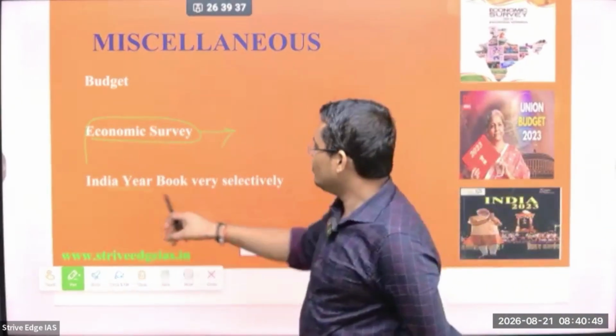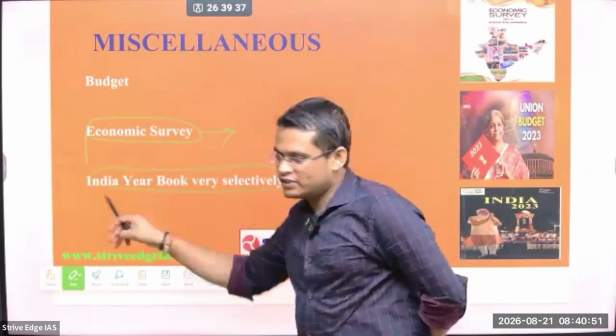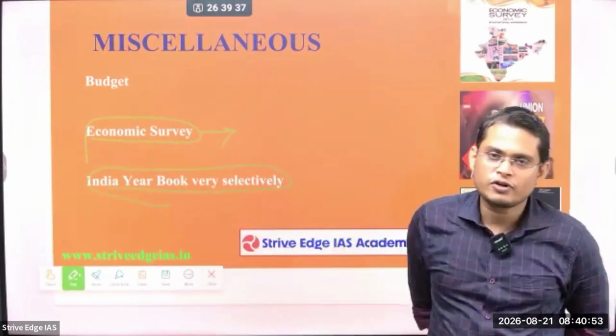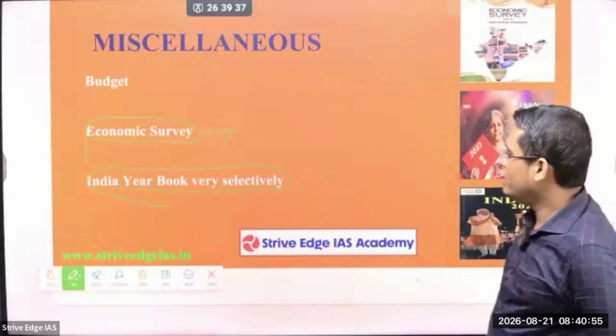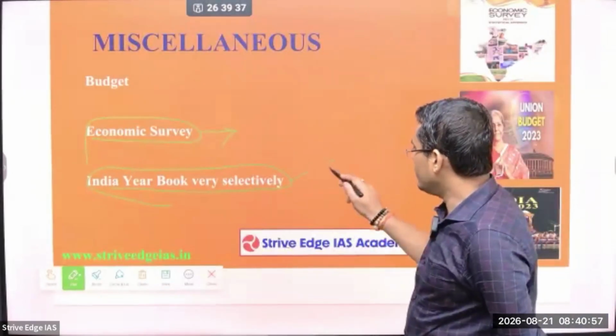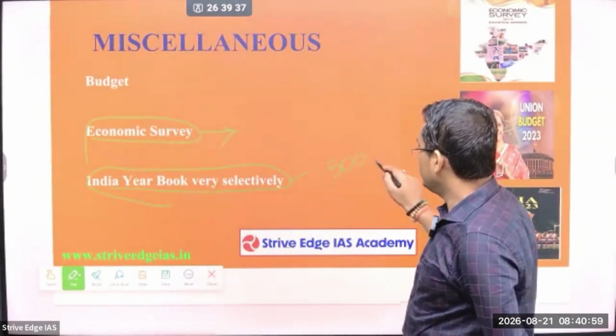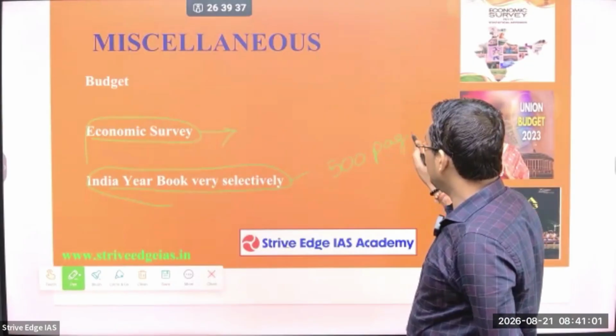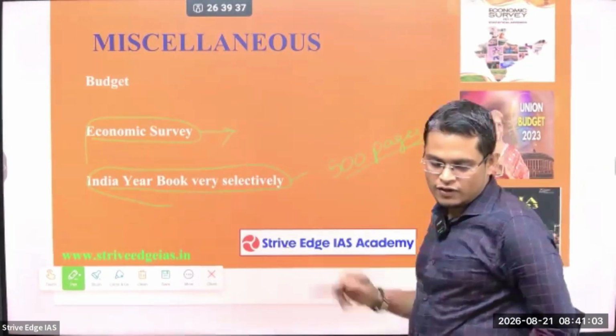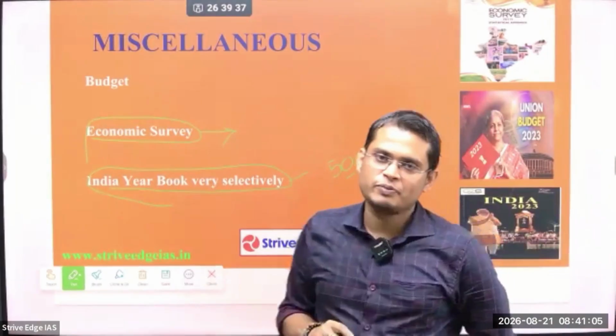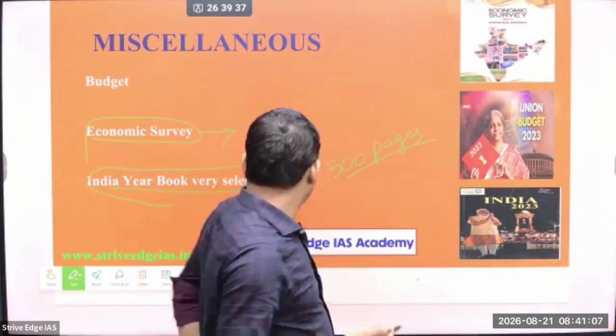Then the India Yearbook, very selectively. For this portion we are going to provide you the content. There is no need to go through it, as the India Yearbook is more than 500 pages, sometimes 700 or 800 pages. It is not possible for a student to cover. So we will definitely provide summarized material so that you can revise it very fast.